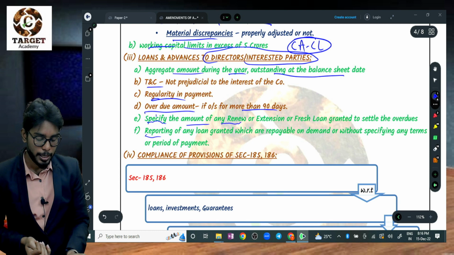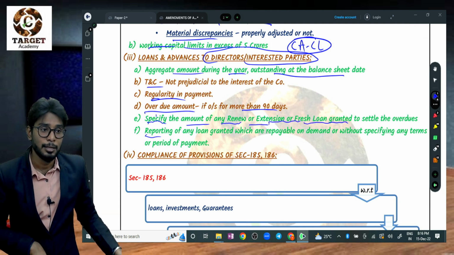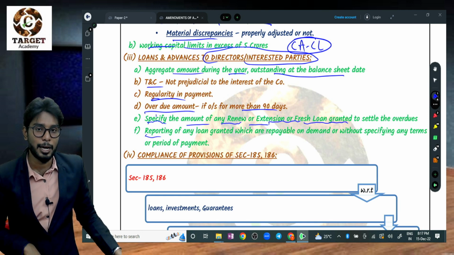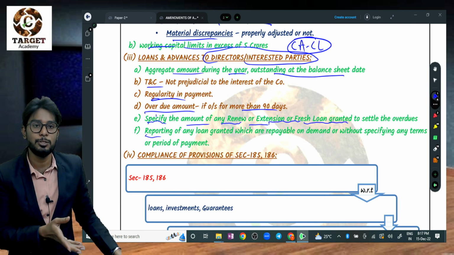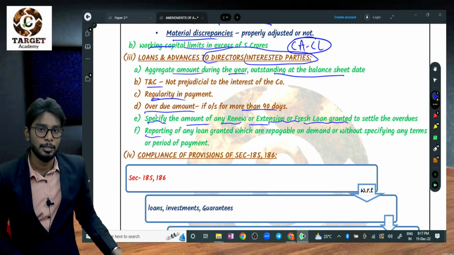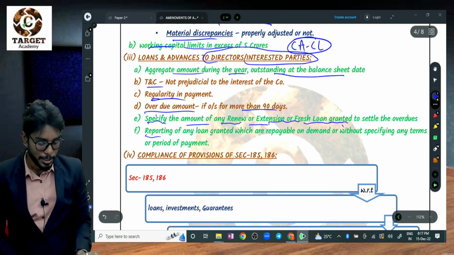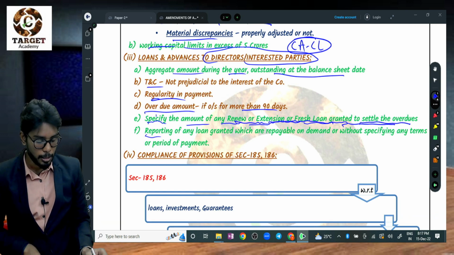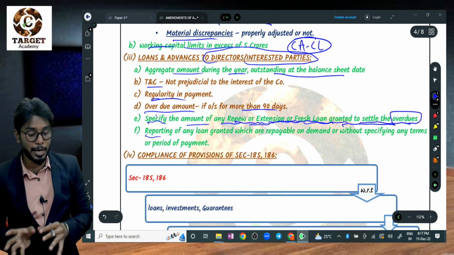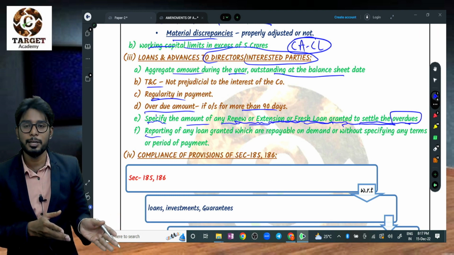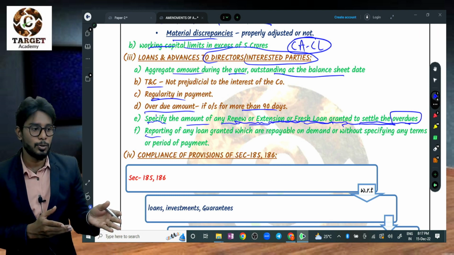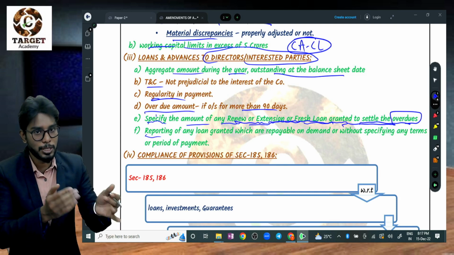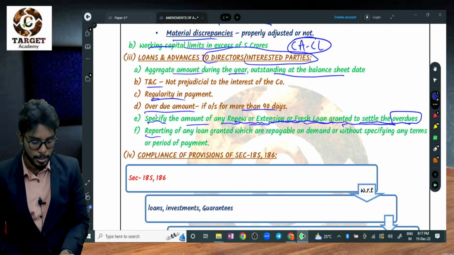Specify the amounts of any renewal or extension or fresh loan, even though they are not paying. So the company is giving a fresh loan to the director. That itself shows the director is manipulating. So report whether any renewal or extension or fresh loan was granted to settle those overdues. They are giving a loan to settle the overdues. This is very dangerous, right? He is not paying the loan, and we are giving a loan to settle that old loan. It is very dangerous. Report that.